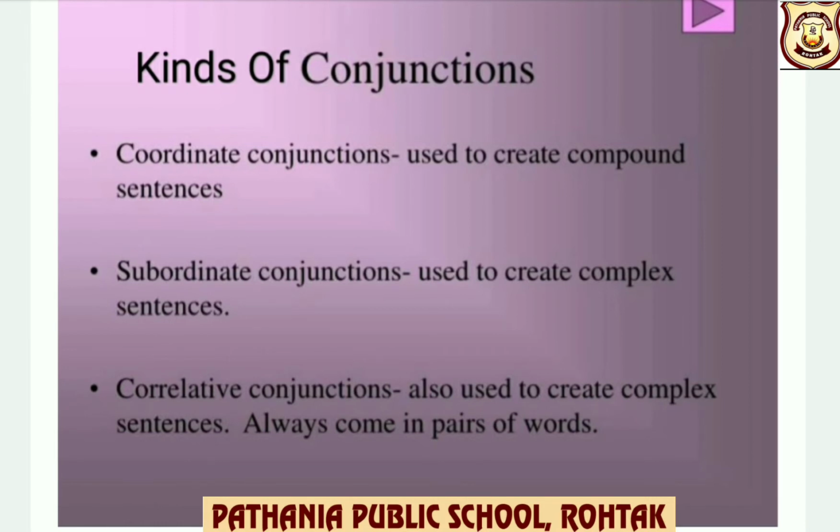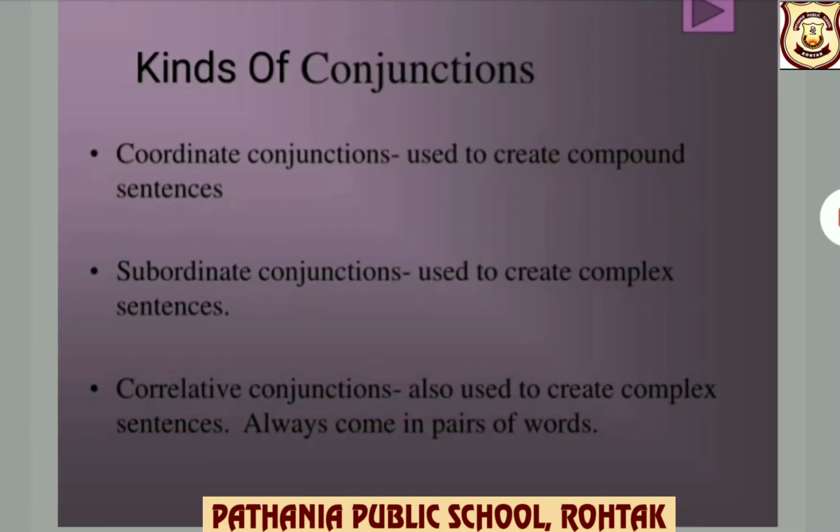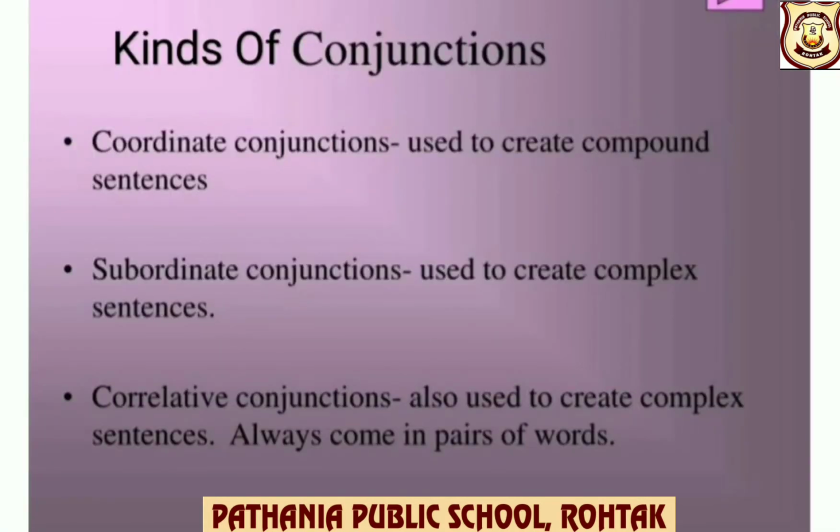An independent clause expresses a complete thought and can be used on its own as a sentence, whereas a dependent clause does not express a complete thought and cannot stand by itself, and depends on another clause to complete its sense.